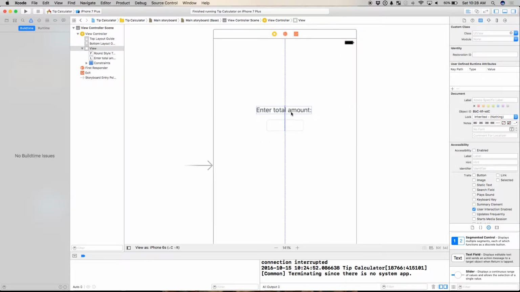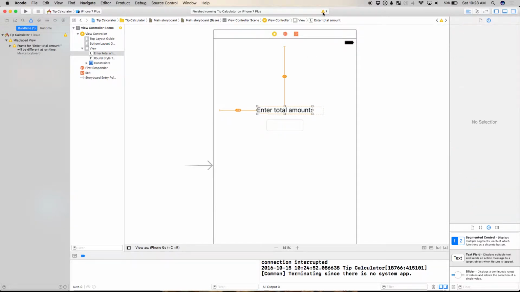Okay. I have some yellow or orange lines here. You'll get this a lot too as you move things around. Can anybody tell me what's going on with this? Okay, well, let's look at our error. I can see it over here. Frame for enter total amount will be different at runtime.